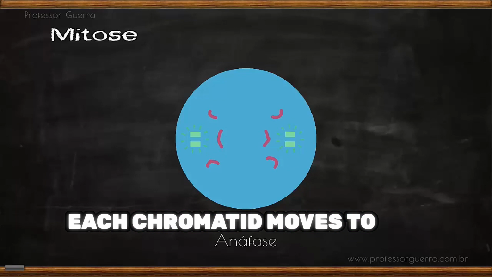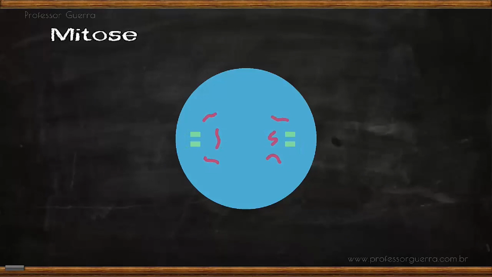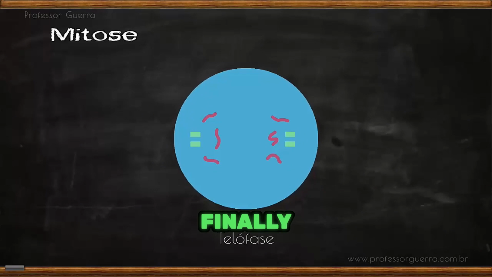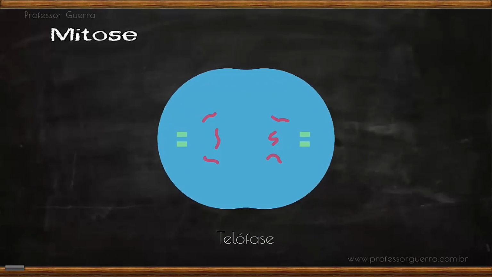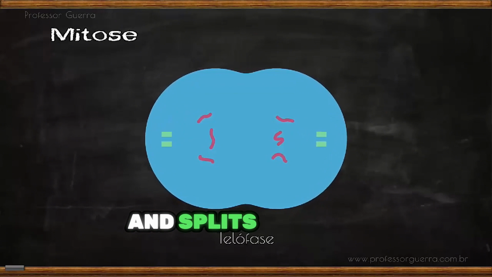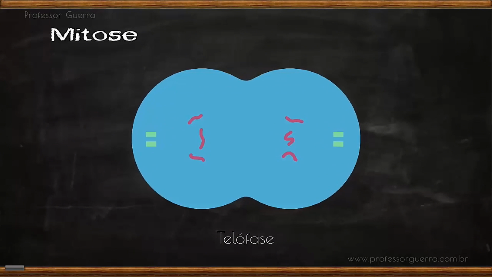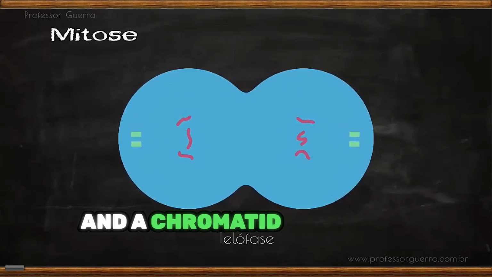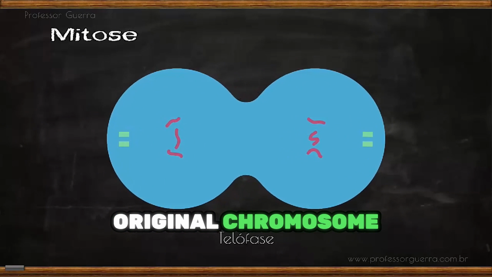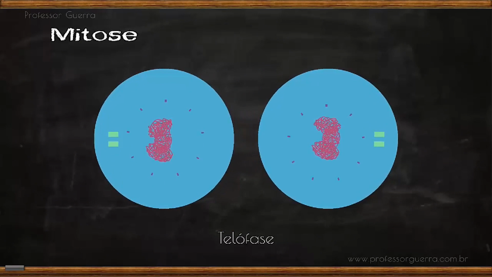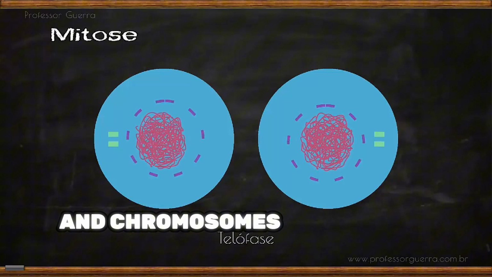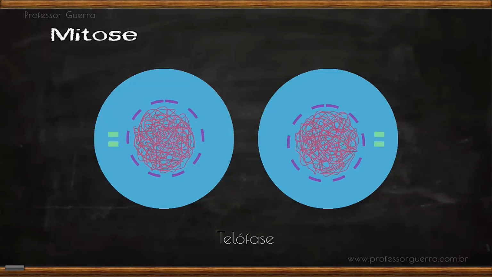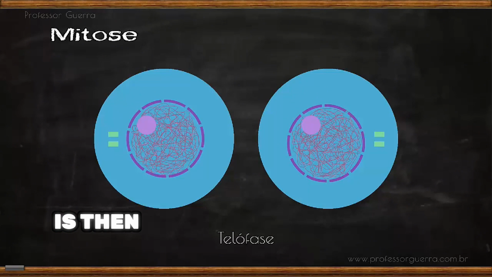Each chromatid moves to one side, becoming a chromosome in the daughter cell. Finally, telophase, the separation phase where the cell elongates, narrows in the middle, and splits into two daughter cells, each with a centriole and a chromatid from each original chromosome. In telophase, the nuclear membrane reforms, nucleoli reappear, and chromosomes decondense to their original state. Each daughter cell is then identical to the mother cell that started the process.